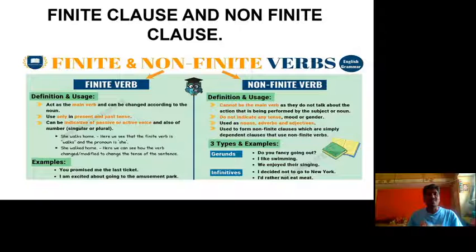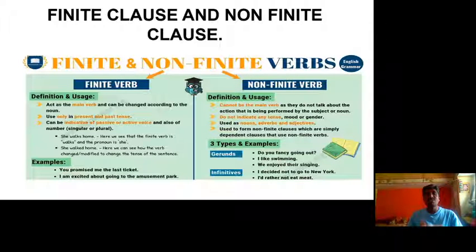A finite verb is one which agrees with a singular person. For example, She works at home. Works is the finite verb here, so it is called a finite clause. And She worked at home: the verb must be in simple present tense or simple past tense, the ed form. These are called finite verbs.